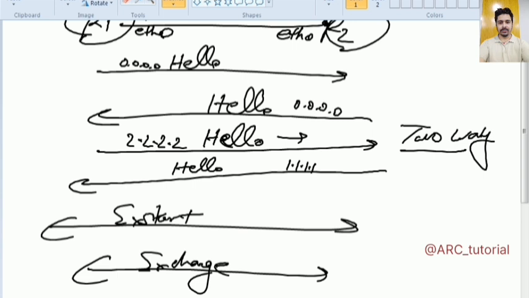Next is ExStart. Sometimes you will also find that your neighborship will be stuck in ExStart state, and it will happen due to MTU mismatch. So if your MTU is mismatched, then it will be stuck in ExStart state. Next is